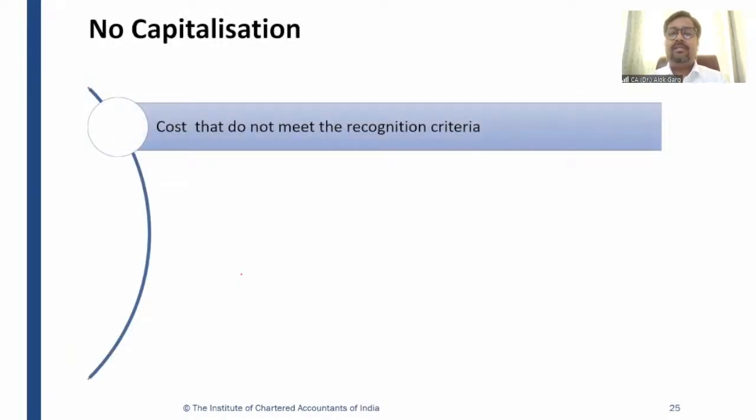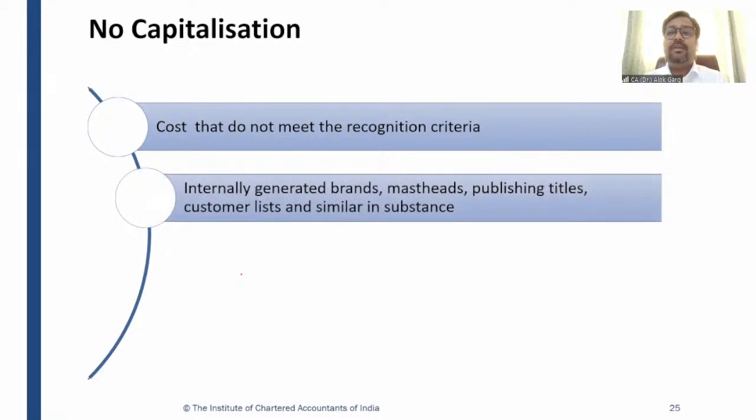What cannot be capitalized? Cost which is not meeting the recognition criteria is not going to be capitalized: internally generated goodwill, brand, mastheads, publishing title, customer list, and similar in substance. For example, you are doing business since last 50 years. You have a huge portfolio of customers. You have, let's say, 100 customers in your portfolio. You cannot say that since this is my legacy, I have developed 100 customers and I should capitalize this customer